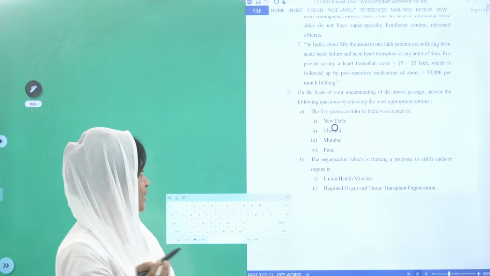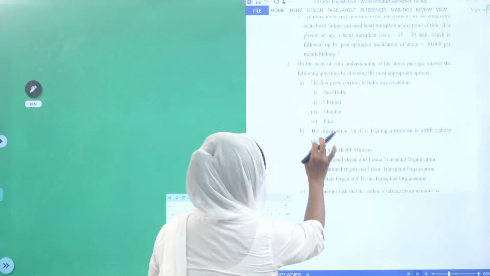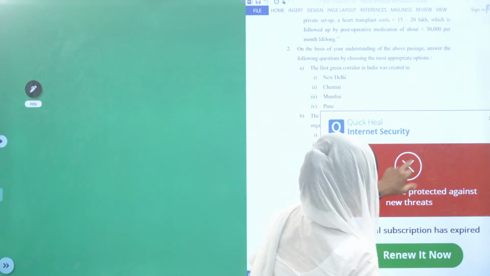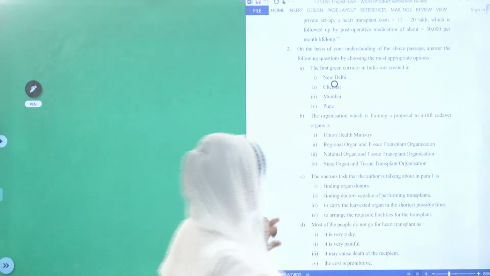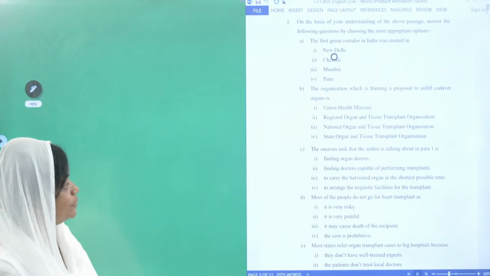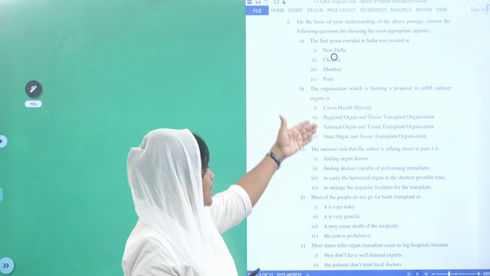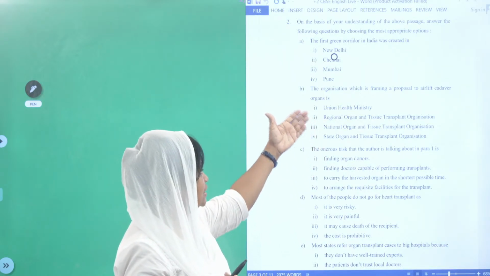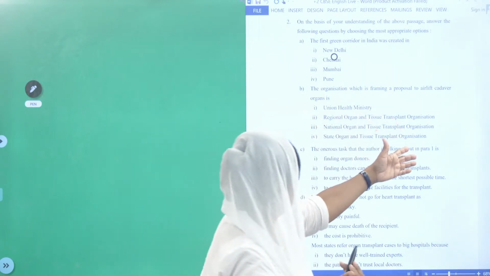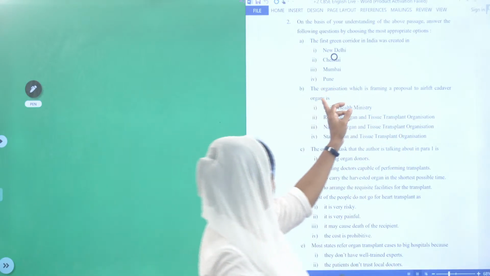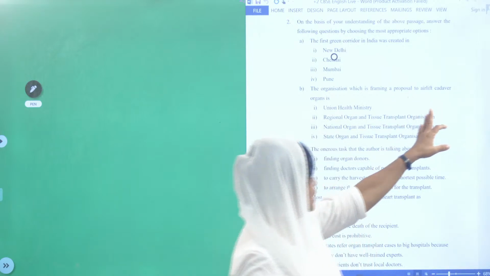Now go to the second one: the organization which is framing a proposal to airlift cadaver organs is... Answers they have given: Union Health Ministry, Regional Organ and Tissue Transplant Organization, etc. Now here also you can underline the word organization or proposal or cadaver.